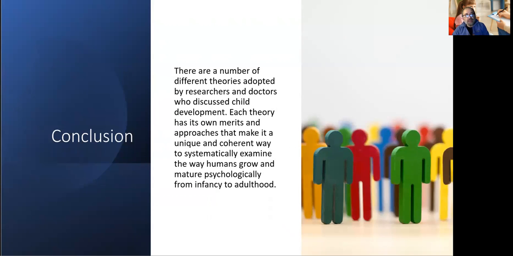So in conclusion, there are a number of different theories adopted by researchers and doctors who discuss child development. Each theory has its own merits. You might have listened to all of these and might be saying to yourself, it kind of makes sense. So there are definitely merits in what these theories are about, and these pioneers who came up with them, and the approaches that make a unique, coherent way to systematically examine the way humans grow and mature psychologically from infancy to adulthood.